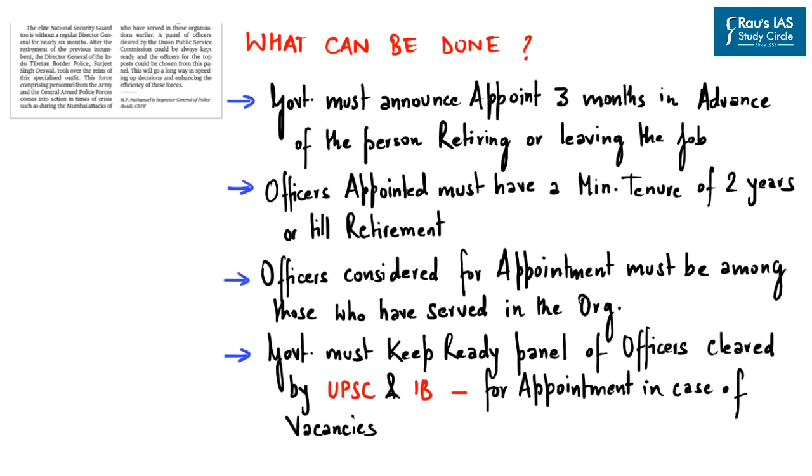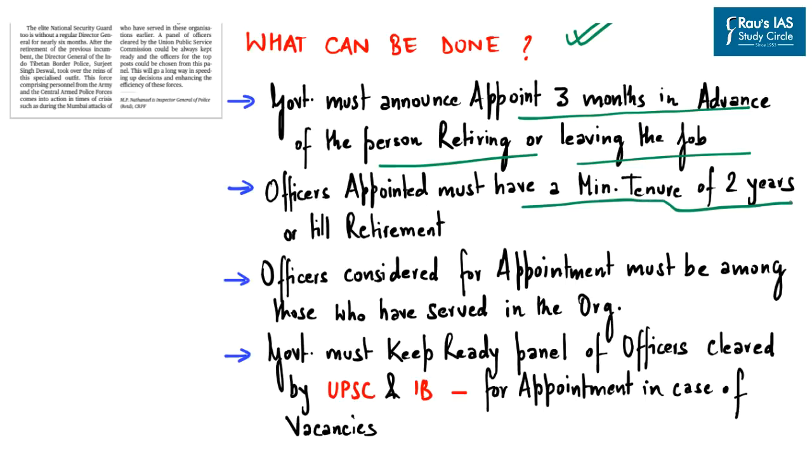So the question remains as to what can be done in such circumstances. This article highlights a number of measures. These measures are: first, the government must announce appointment of a head 3 months in advance of the person retiring or leaving the job. Next, officers appointed must have a minimum tenure of 2 years or till the age of retirement, whichever is later. Next, officers considered for appointment must be among those who have served in the organization.